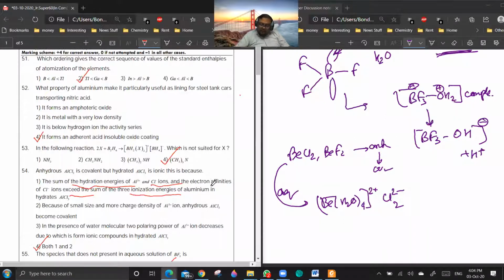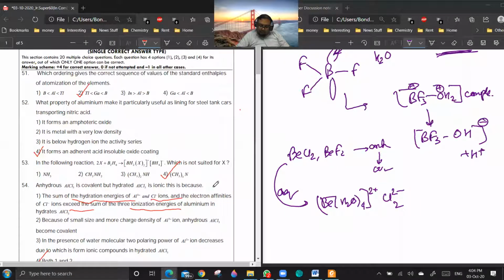51 to 53. So 52. Option: it forms an adherent acid. So what is the acid? Adherent means on the surface. Means the Al2O3 layer is present on the surface of aluminum.